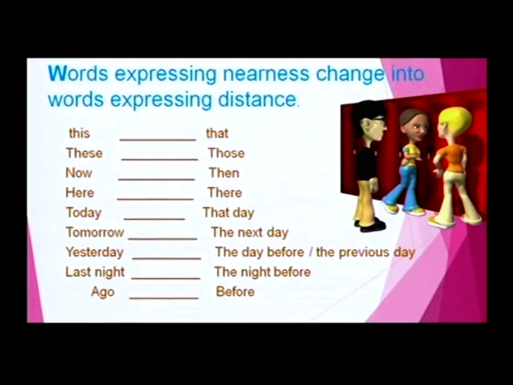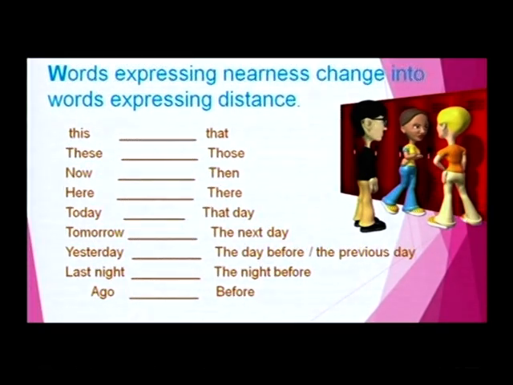Dear friends, and the second rule is the words which express nearness will change into the words which express distance while changing the statements from direct to indirect. So, let us see some examples. This will become that, and these will become those, and now will become then, and here will become there, and today will become that day, and tomorrow will become the next day, and yesterday will become the day before or the previous day, and last night will become the night before, and ago will become before. These are the simple rules to change the direct speech into indirect speech.